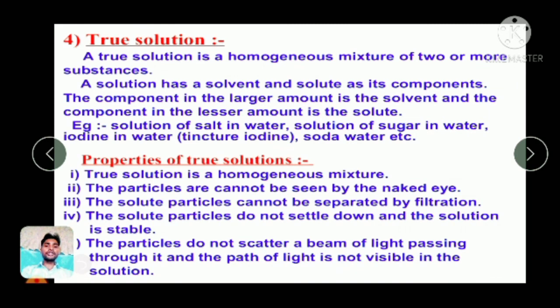Okay, the next thing we are going to discuss is true solutions. But before that, take a break and we will discuss what true solutions are, how they are different from heterogeneous mixtures, and how they are similar to homogeneous mixtures.